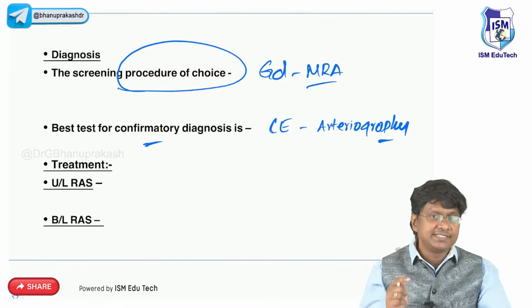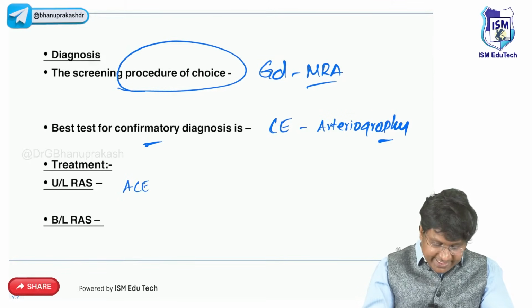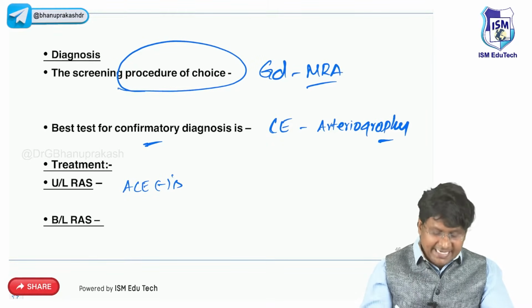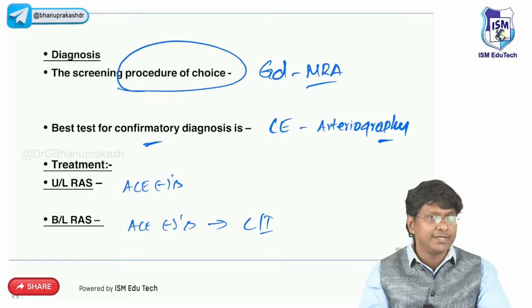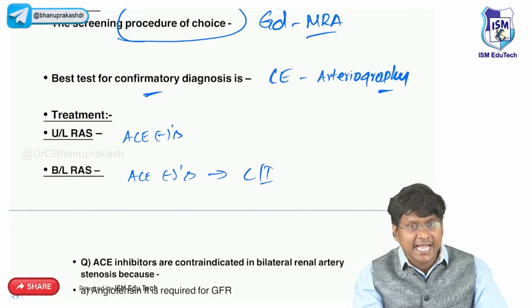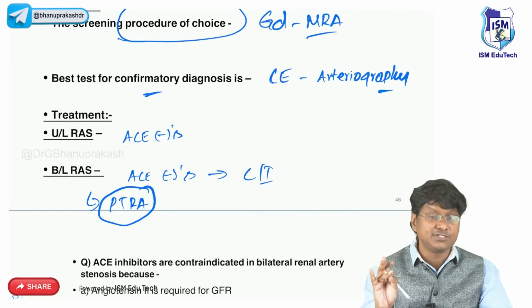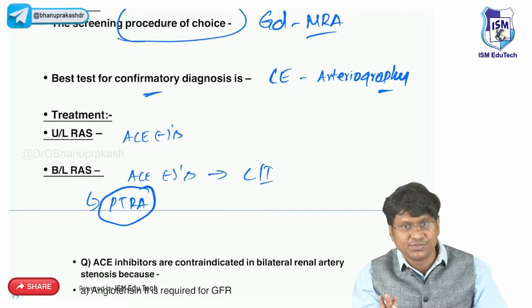Then how do you treat? If there is unilateral renal artery stenosis, you can give ACE inhibitors or angiotensin receptor blockers. But when there is bilateral renal artery stenosis, ACE inhibitors are absolutely contraindicated. And whenever there is bilateral renal artery stenosis, you need to do PTRA. What is PTRA? That is percutaneous transluminal renal angioplasty, which has to be done when there is bilateral renal artery stenosis, right?